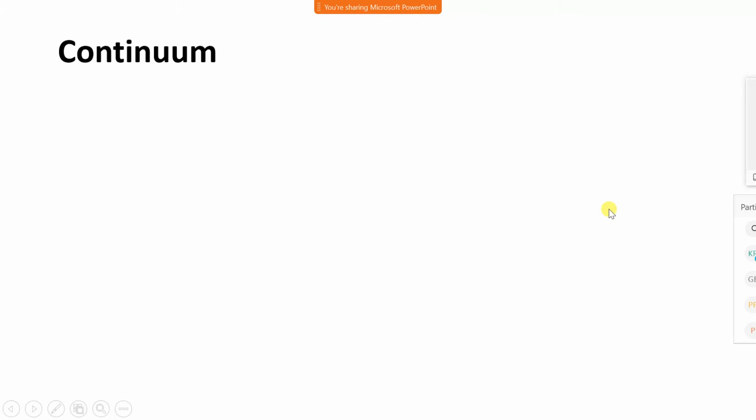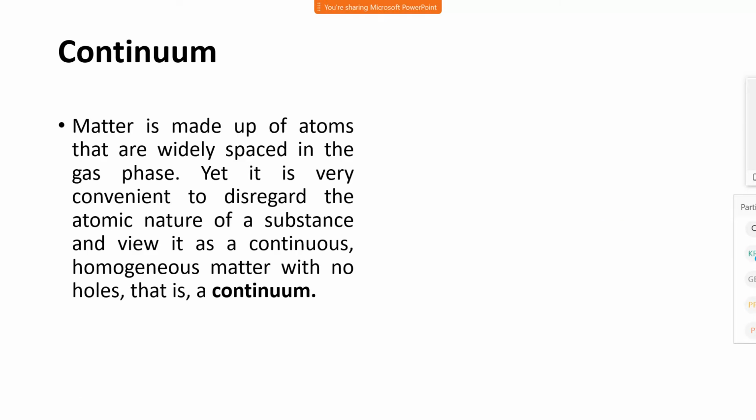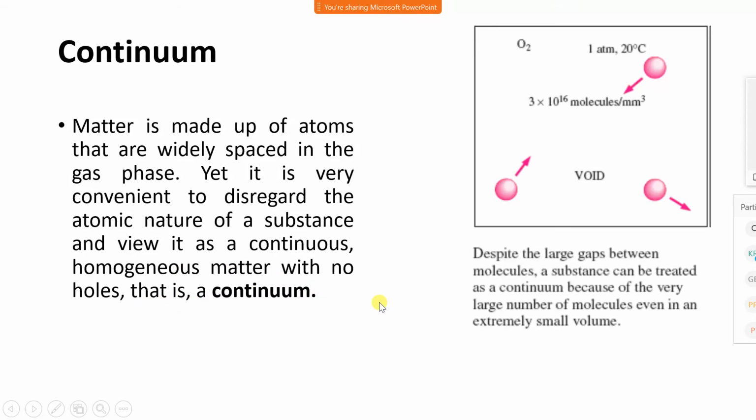Now continuum. Matter is made up of atoms that are widely spaced in the gas phase. It is very convenient to disregard the atomic nature of a substance and view it as continuous, homogeneous matter with no holes, that is, a continuum. Consider a gas molecule. Gas molecules are very widely spaced.